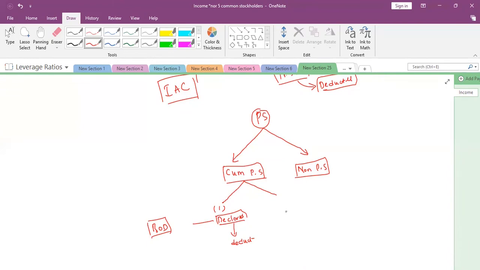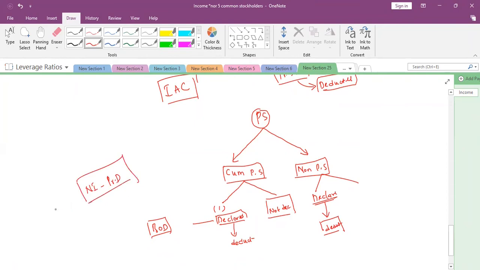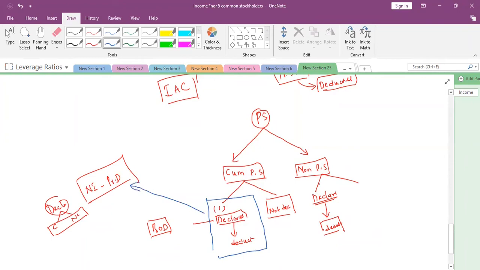The point comes when it is not declared. Declared, no issue. Declared means definitely we need to deduct. From the net income, we will deduct the preference dividend, whether it is cumulative or non-cumulative. This point is clear. Non-cumulative declared, deduct. Cumulative declared, deduct. So this is the point.